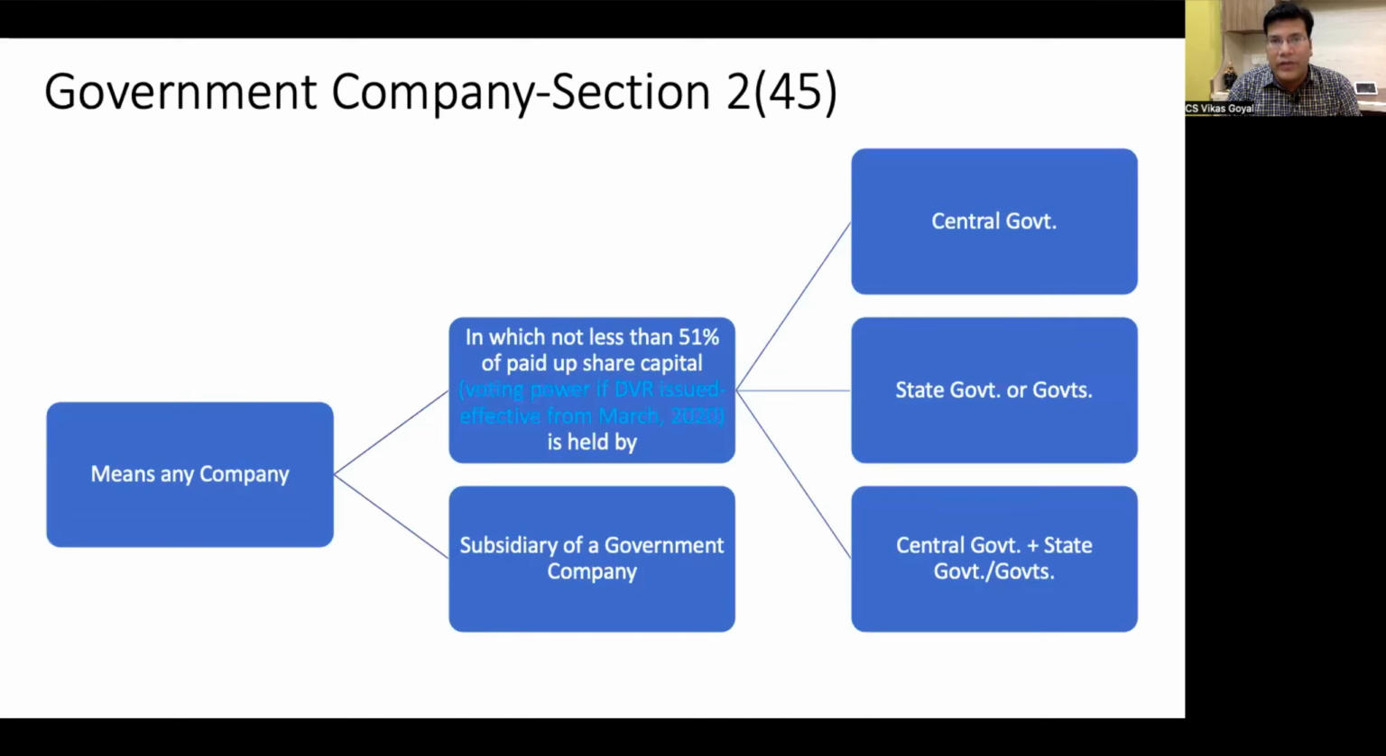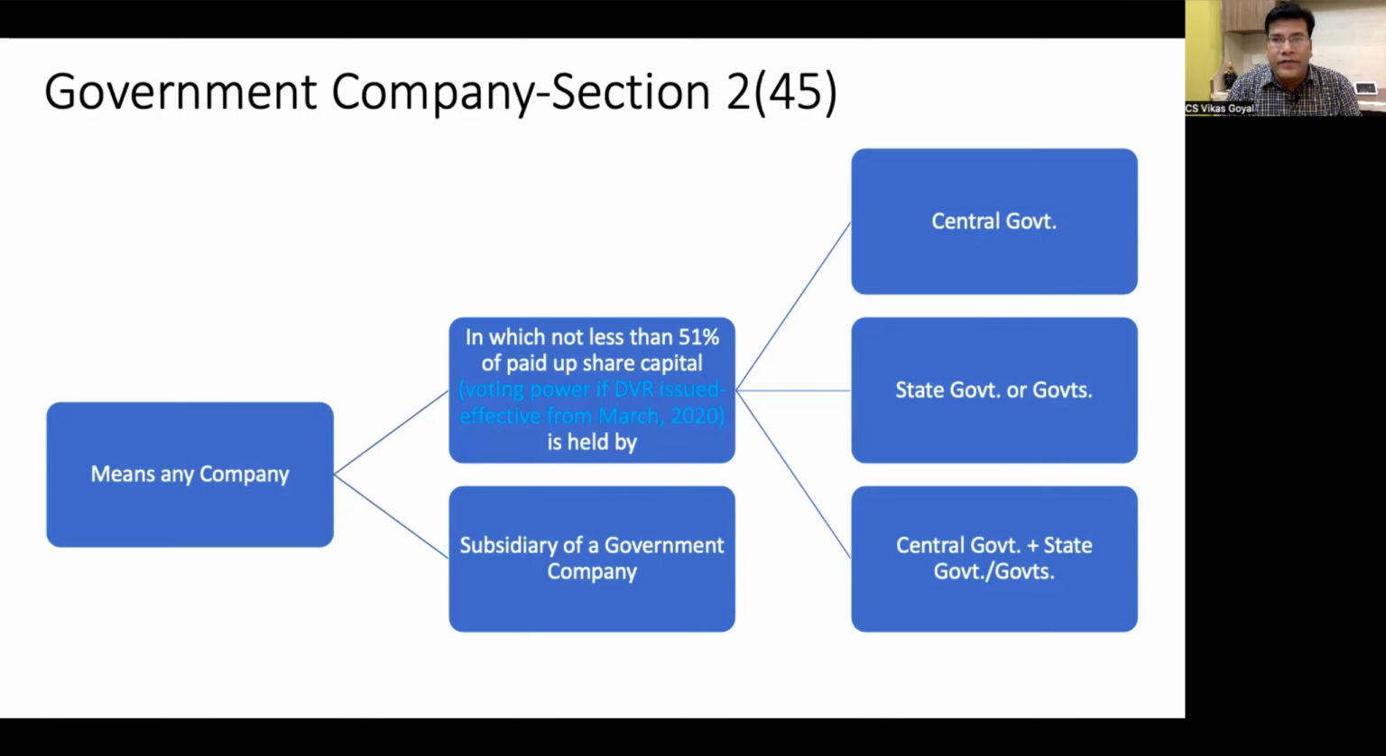Moving on to the definition of the government company, which has been given under section 2 subsection 45. This defines that a government company means any company in which not less than 51% of the paid up share capital is held by the central government, or one state government or more state governments, or a combination of the central government plus one or more state governments. So in either of the cases, that company will become a government company. So the point to remember is that in case of a government company, the holding has to be at least 51%.